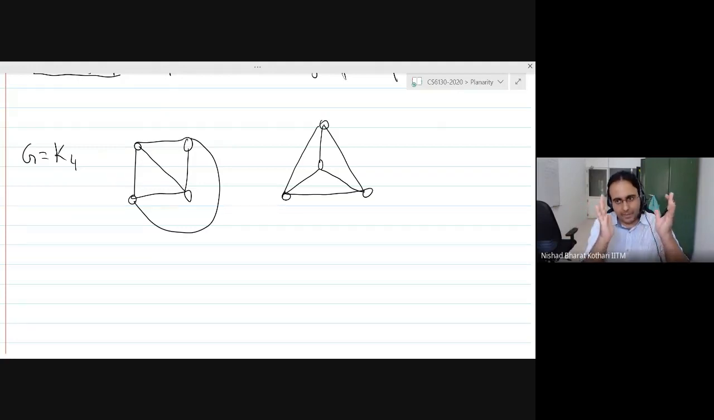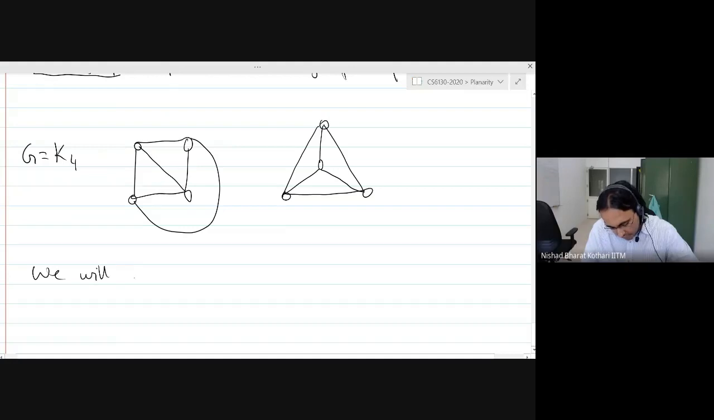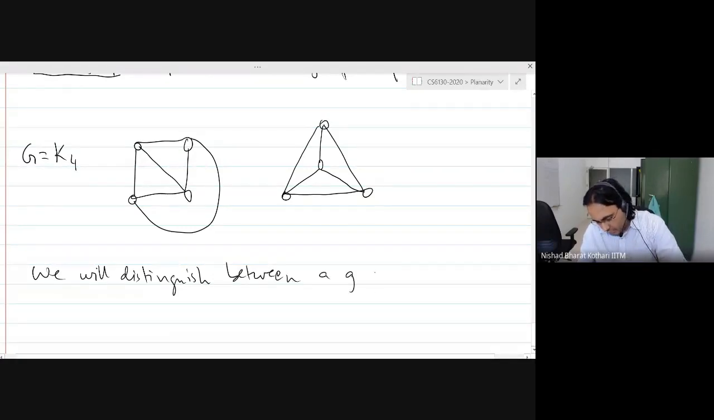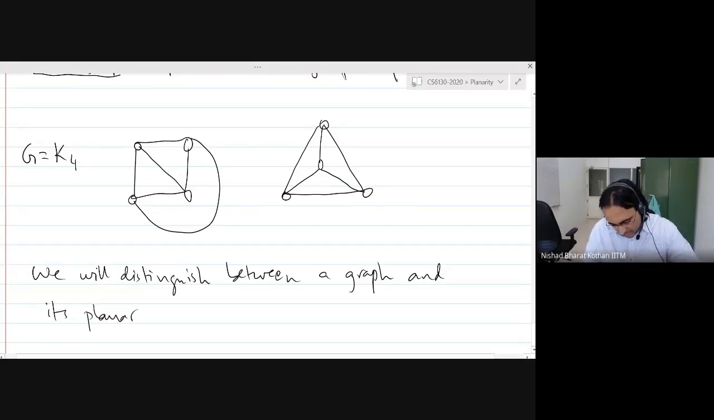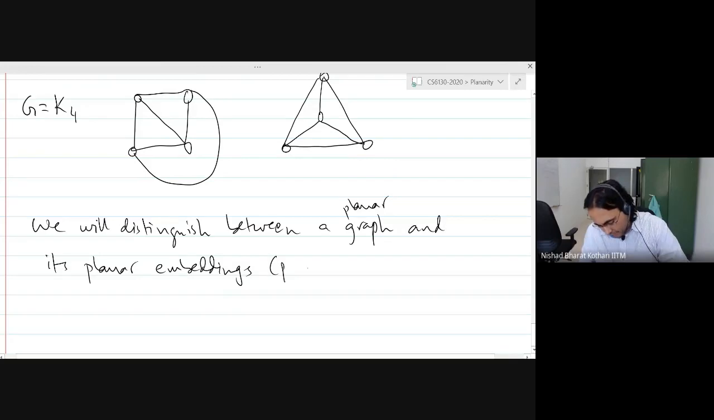The graph is an abstract mathematical object. You don't need to draw it. An embedding of the graph is a representation of that mathematical object. And it is for this reason that we will distinguish between a graph and its planar embeddings. And these planar embeddings, as we discussed, will be called plane graphs.